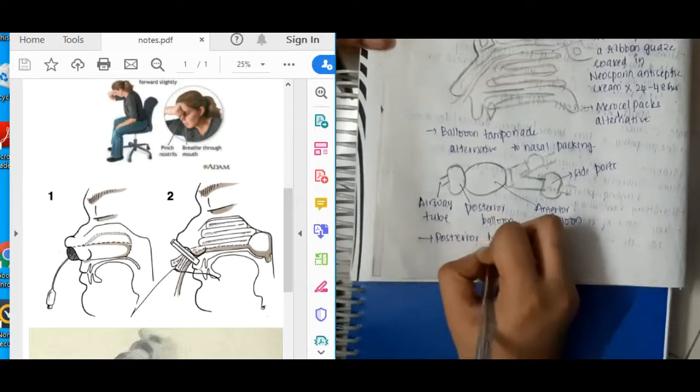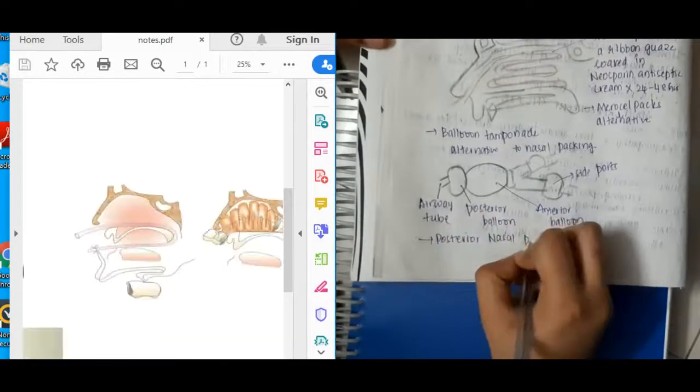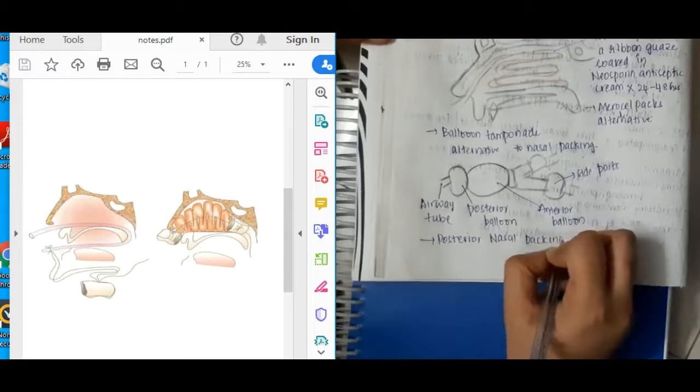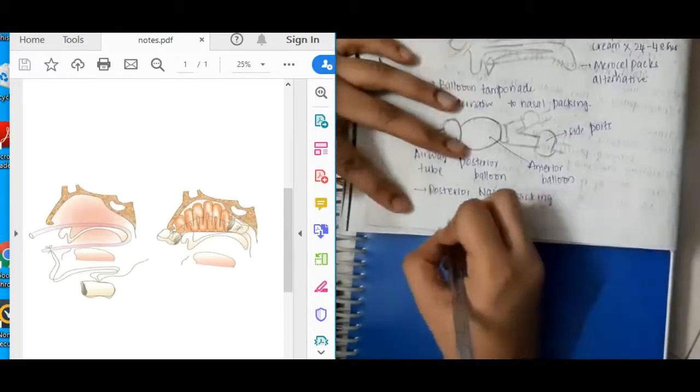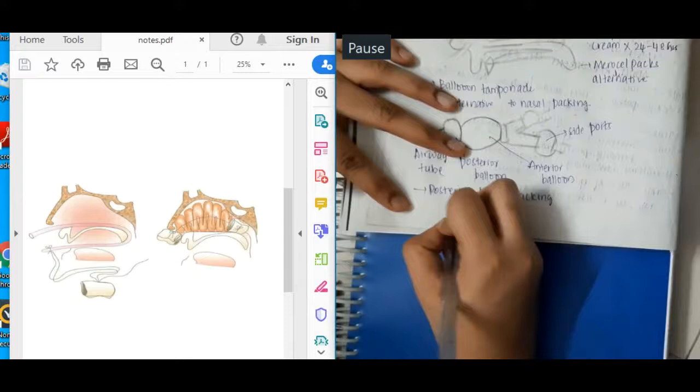Next, the important one is posterior nasal packing. How are you going to do this posterior nasal packing? See, here in this PDF, first you will pass a nasal tube with the help of threads, and then through the posterior opening, you will pass the gauze piece, and then you will pack it.